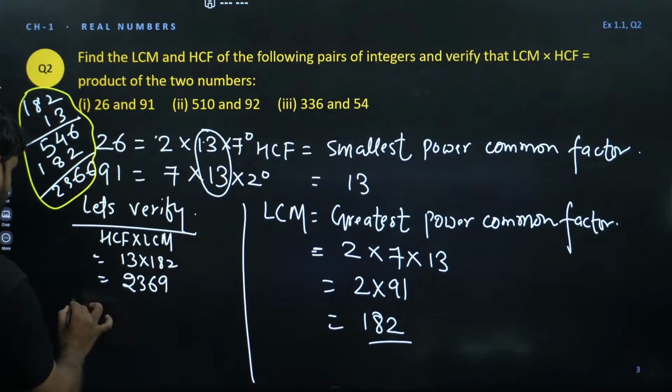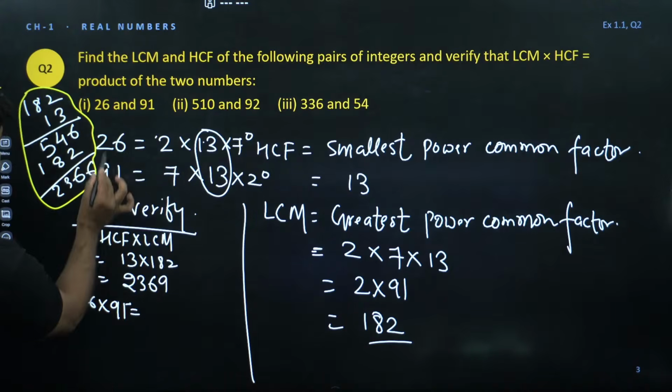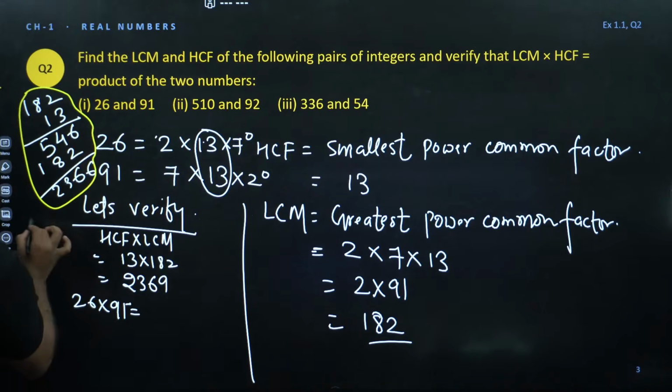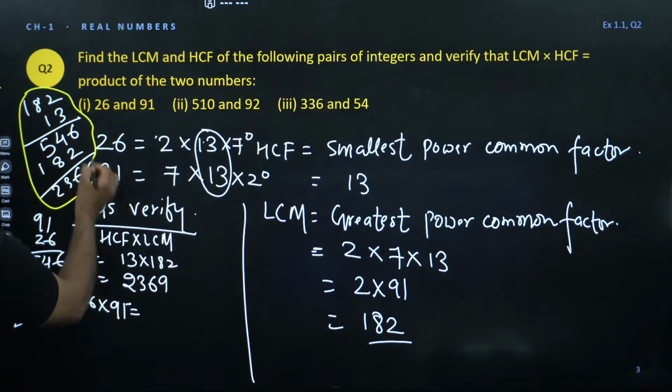So when we multiply 26 and 91, these are the numbers 26 and 91. So let's multiply 91 into 26. So this is 6 ones are 6, 9 sixes are 54, 2 ones are 2, 9 twos are 18, 4, 2, 6, 8, 5.